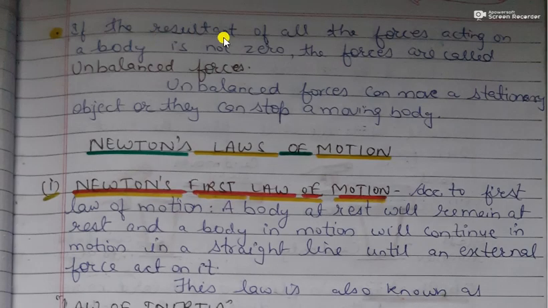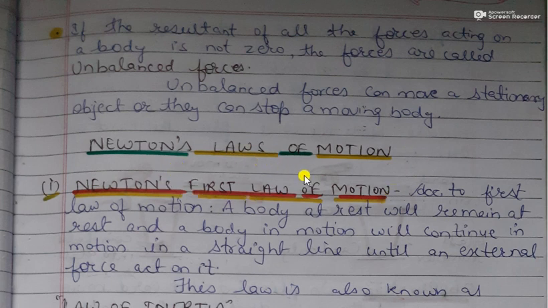And if the total force acting on a body is not zero, then the forces are known as unbalanced forces. And unbalanced forces can move a stationary object or they can stop a moving body. If one boy is applying 50 Newton force from one side and the other boy is applying 20 Newton force from the other side, so what will happen? The box will start moving. Such types of forces are known as unbalanced forces.